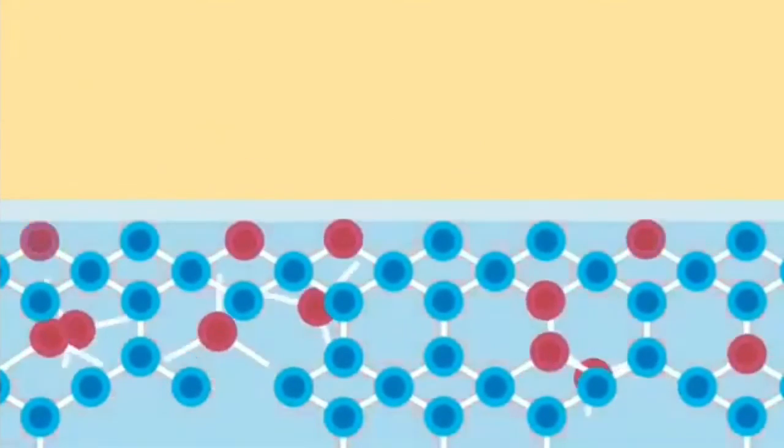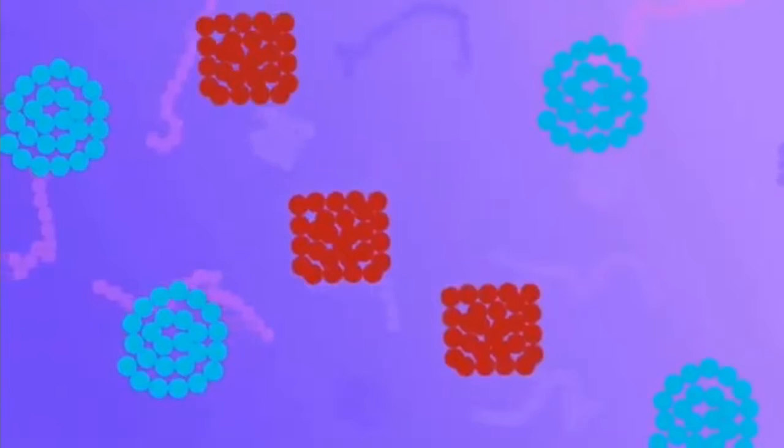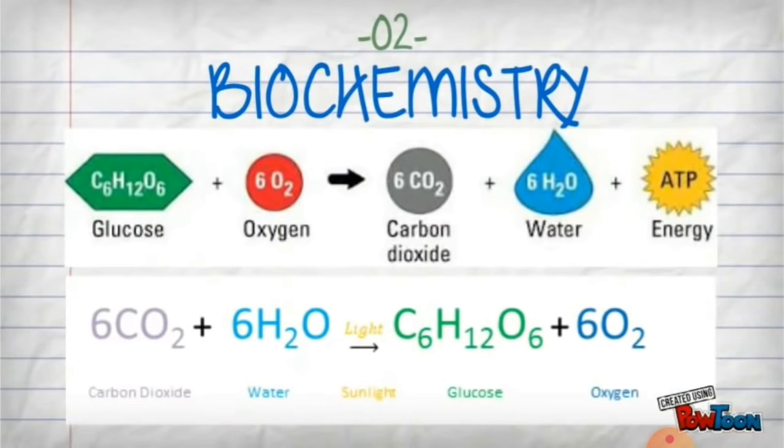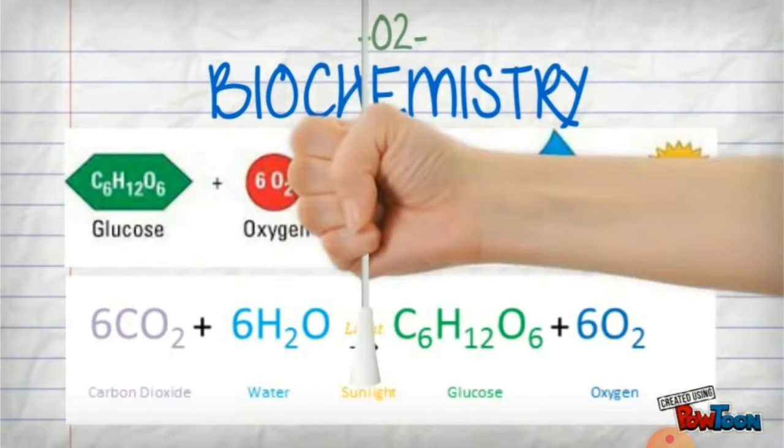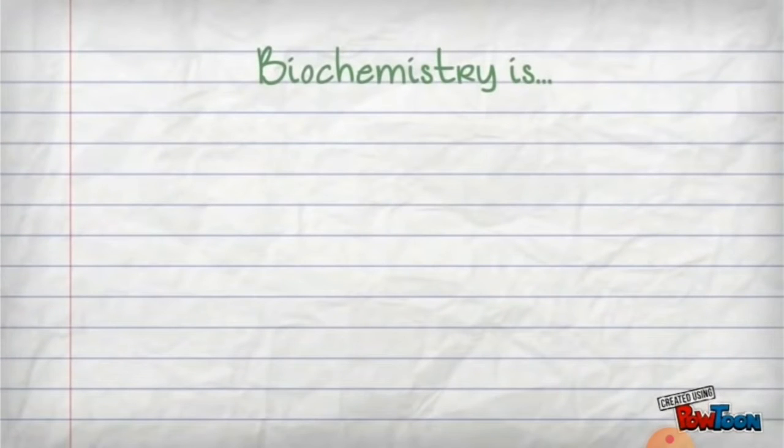Biochemistry is that branch of science which deals with the physical and chemical changes that occur in living organisms. For example, photosynthesis that occurs in plants for food production is studied in biochemistry. The glucose and oxygen combine together to form carbon dioxide, water, and energy. This is biochemistry.